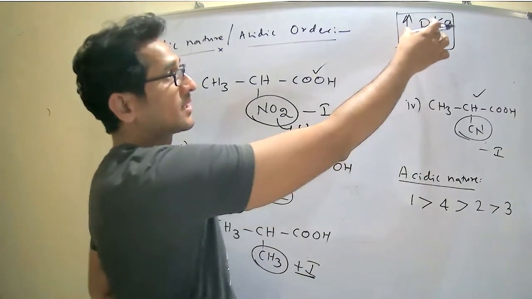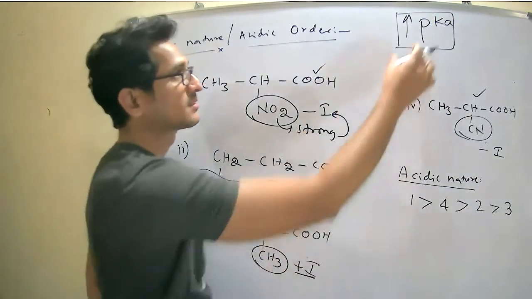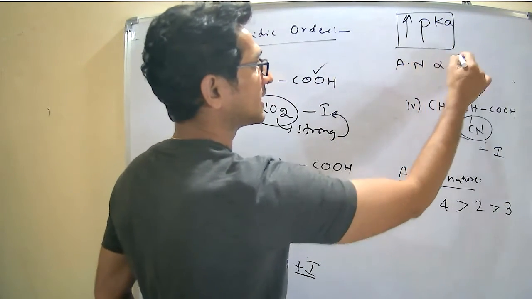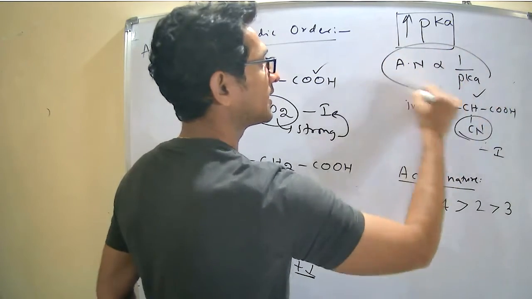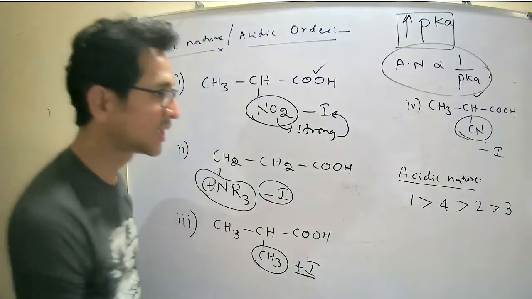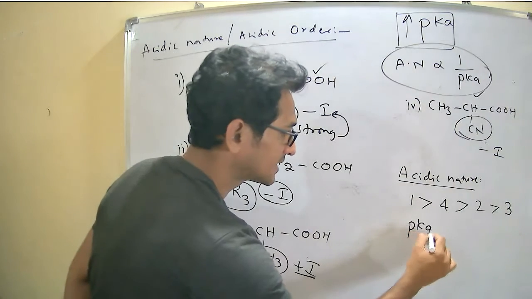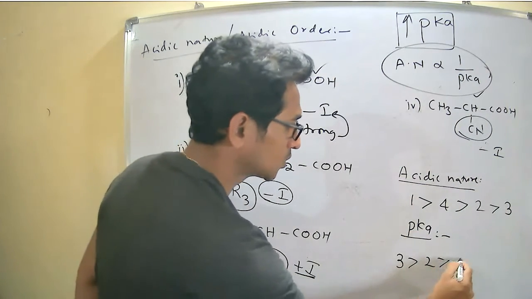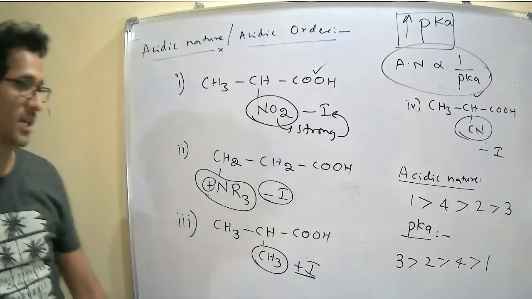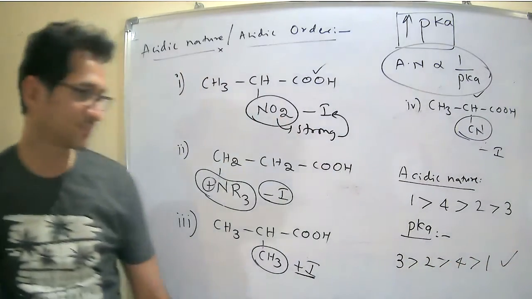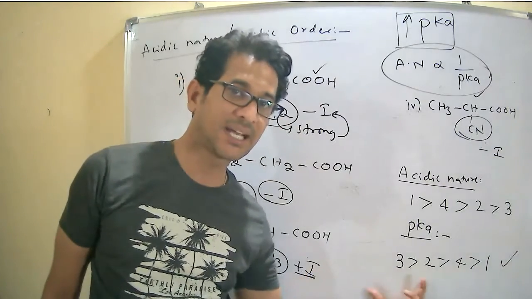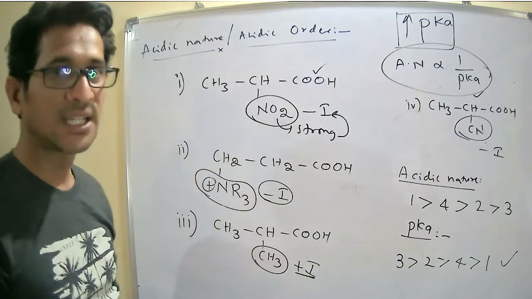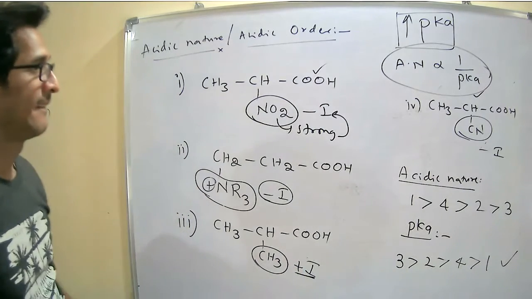But what they asked for is pKa. Acidic nature is inversely proportional to pKa. Now write the decreasing order of the pKa. Just reverse it: 3 is greater than 2, which is greater than 4, which is greater than 1. So this is our answer. Decreasing order of the pKa of the following compounds. Right? Okay.